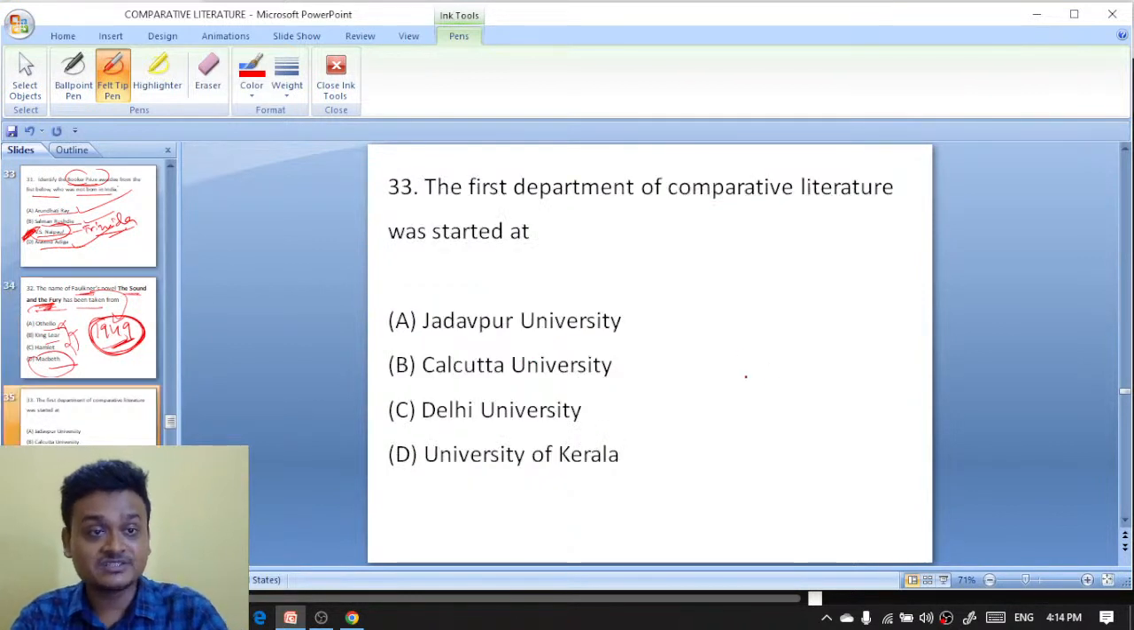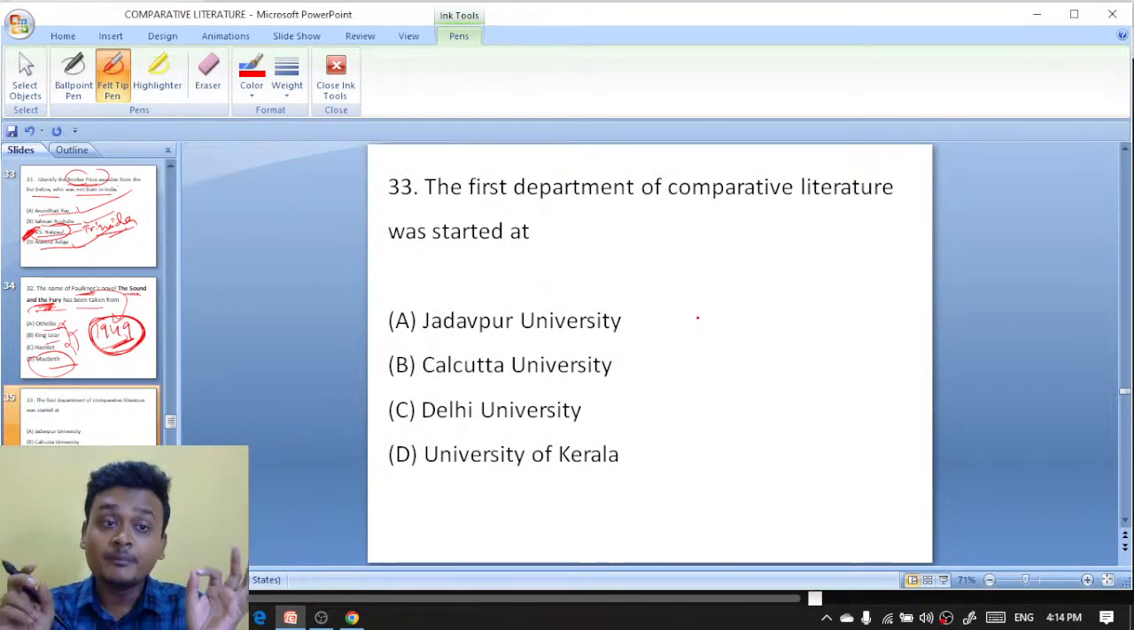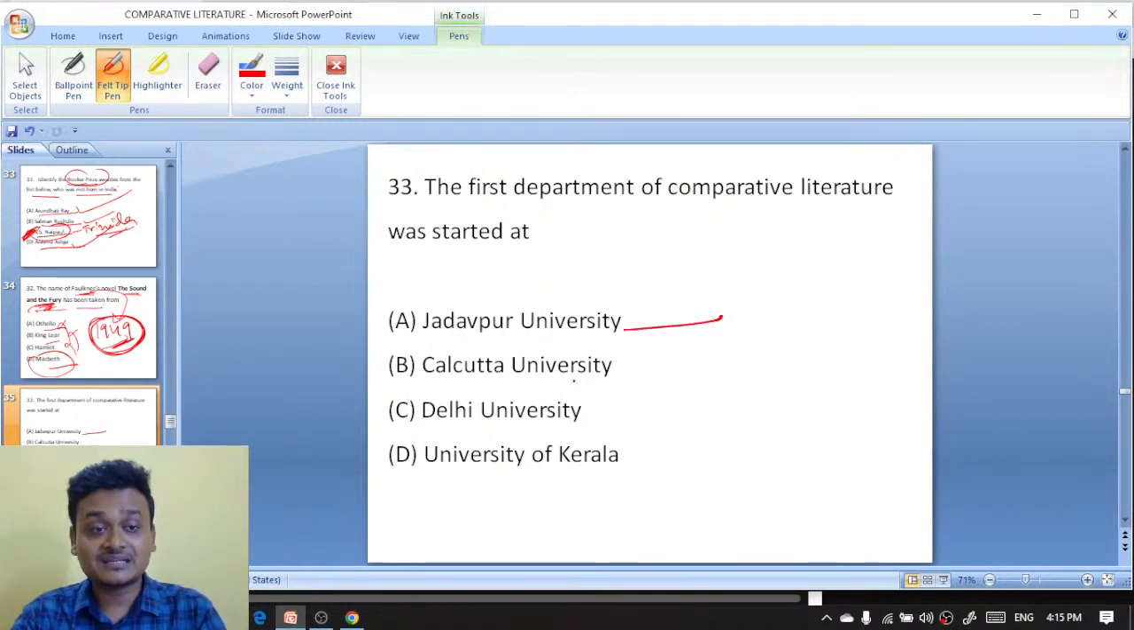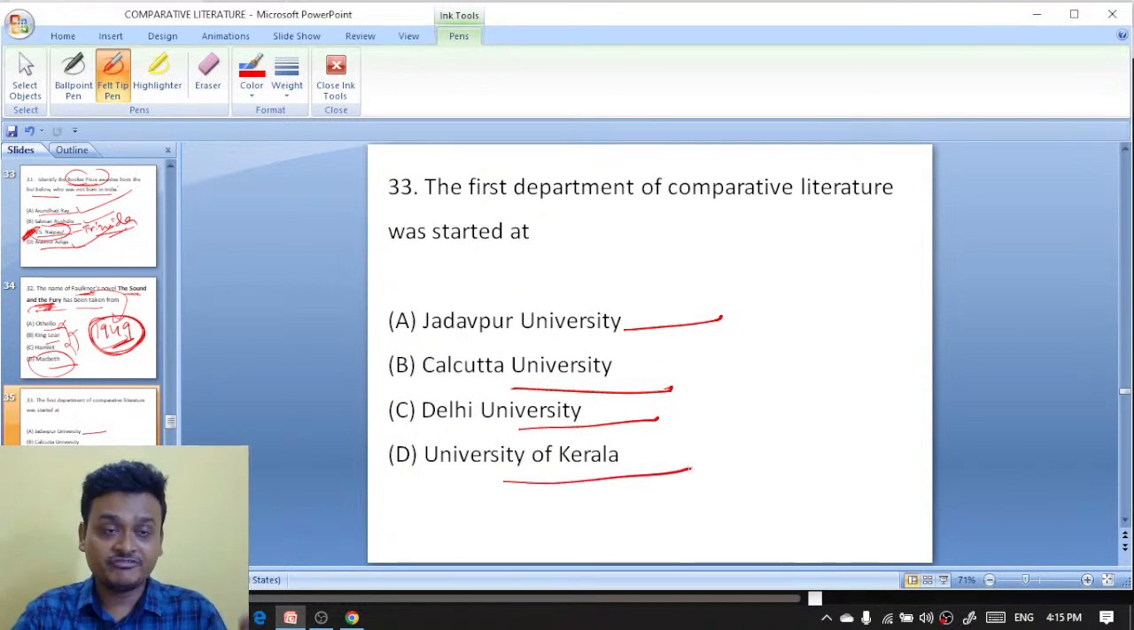Moving on to question number 33. The first department of comparative literature was started where? Jadavpur University, which is in Calcutta, Calcutta University, Delhi University, University of Kerala. So the first department of comparative literature was started at Jadavpur University, and I have studied from Calcutta University.